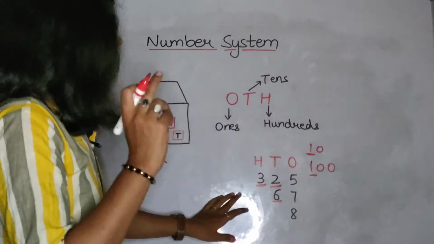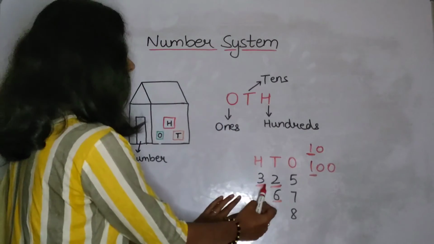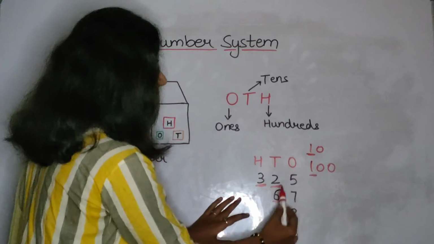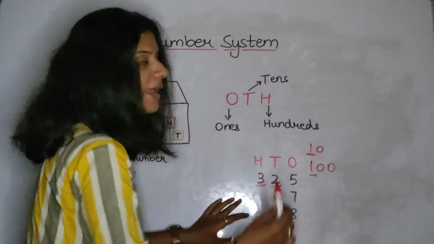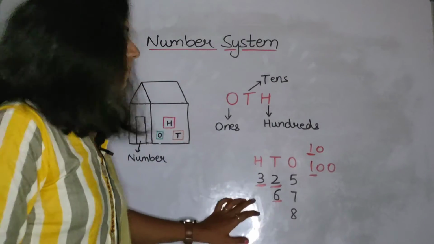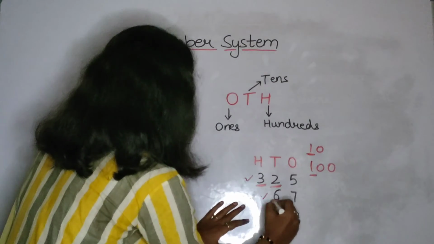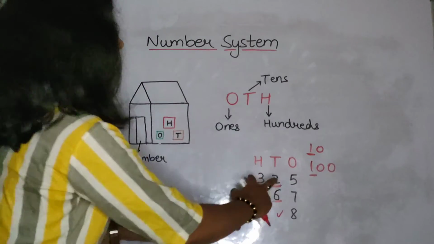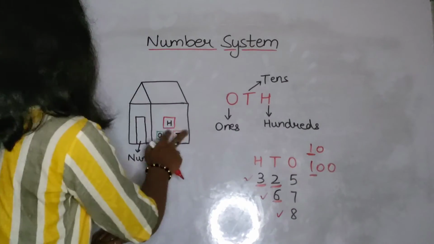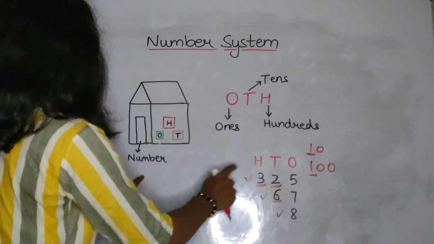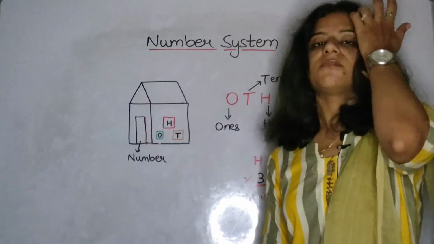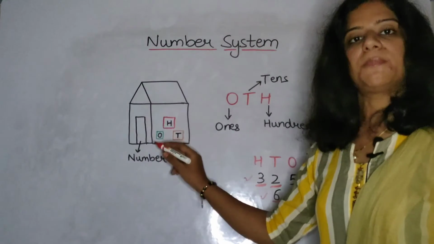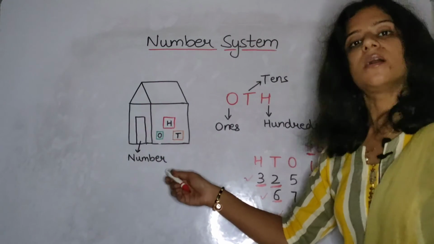Now here you have to learn that these numbers, like 3, 2, 5 and 6, 7 and 8, these three numbers are all together formed by these three different places. That's why we have written them here, as when we join these three places, it becomes a number.